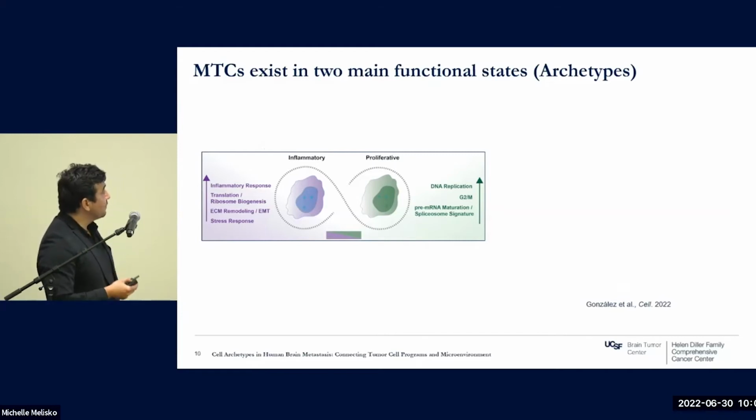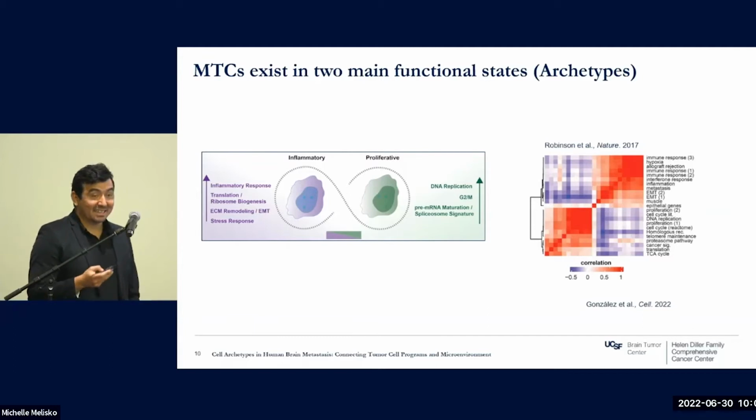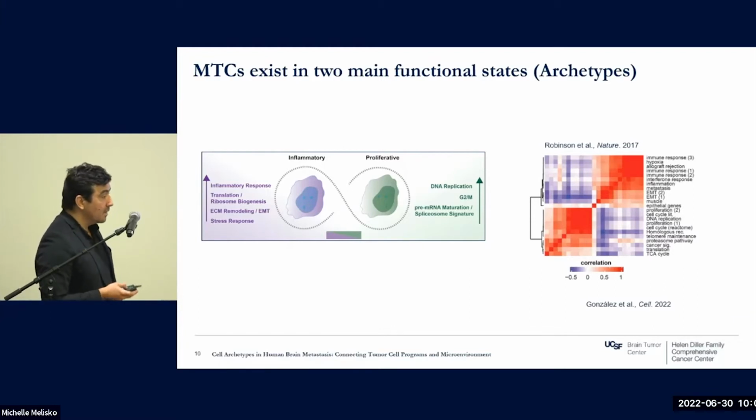Now, if we contrast this finding with the literature, what we see is that this paper that was published in 2017, where they analyzed 868 human metastases by using bulk transcriptomics, actually suggested that there are two kinds of metastases in patients: metastases that are rich in inflammatory processes, and metastases that are enriched in proliferation. Basically, the same conclusion that we see. The only difference that we show in our study is that these two states coexist in each one of the metastases.